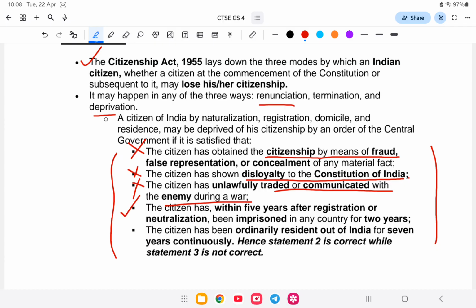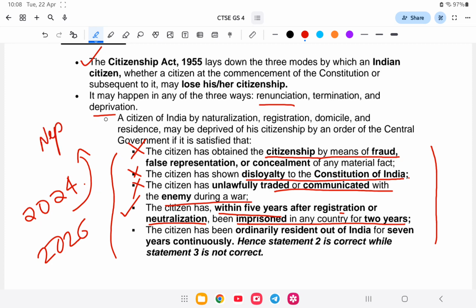Next, the citizen within 5 years of registering or naturalization has been imprisoned in any country for 2 or more years. For example, if in November 2026 you are caught smuggling gold through China or Nepal, you go to jail, so this will result in your citizenship being lost. Next, last, if you have been residing outside India for more than 7 years, your citizenship will be terminated. So this is the answer.